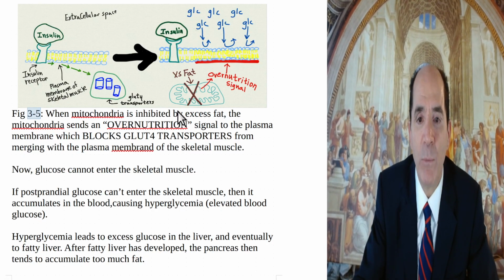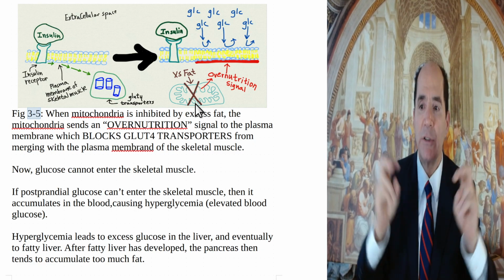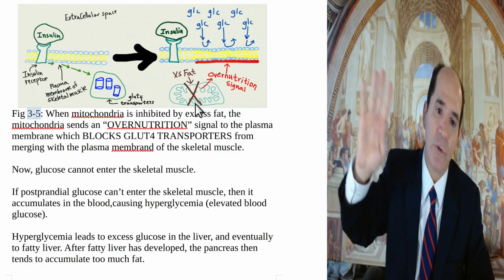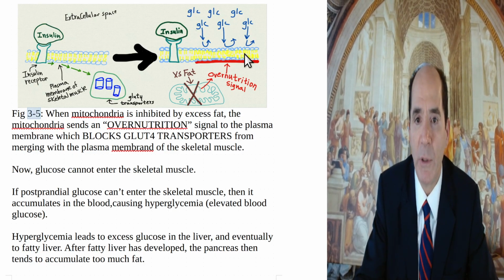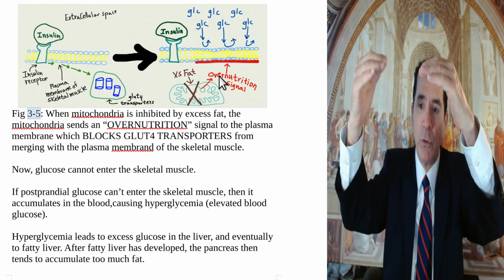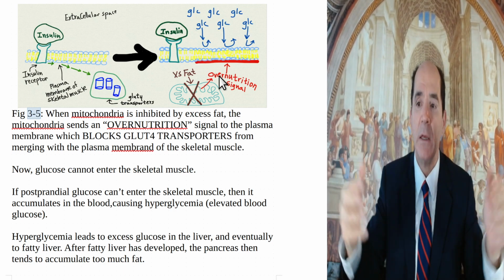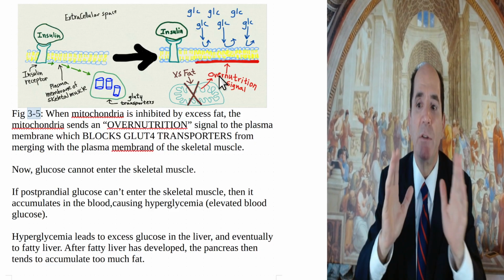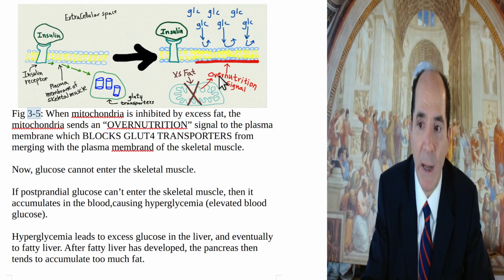Once that happens, the mitochondria sense what is called overnutrition and send a message to the cytoplasm: don't let the glucose type 4 transporters go to the plasma membrane. Because these transporters do not merge with the plasma membrane, the glucose can't get into the cell, so blood glucose remains persistently high after eating. Eating is called prandial. This is postprandial hyperglycemia. This is the most important thing you can know about diabetes.